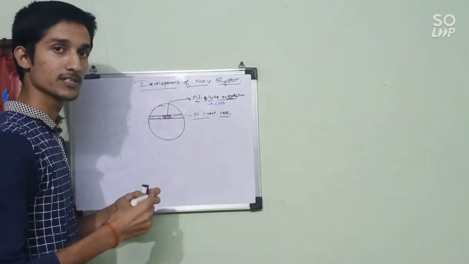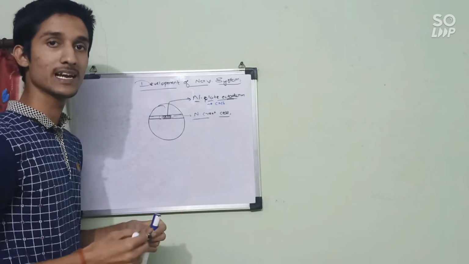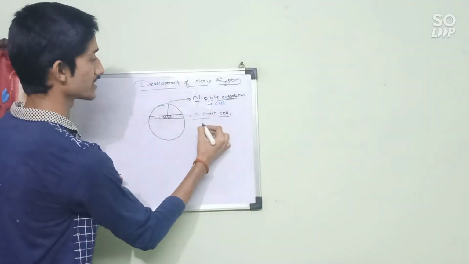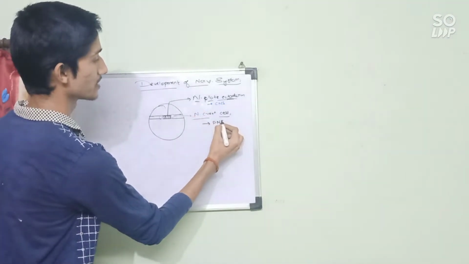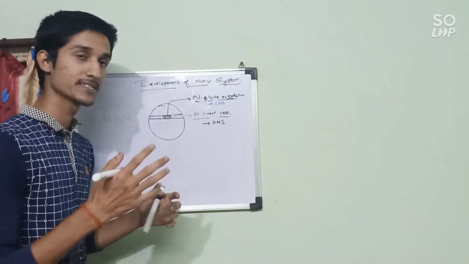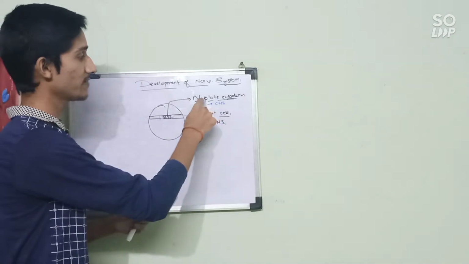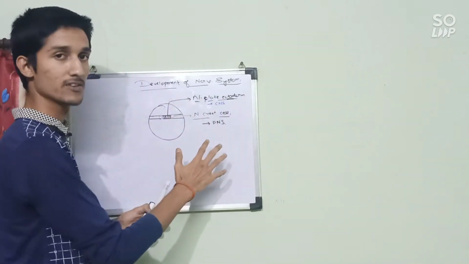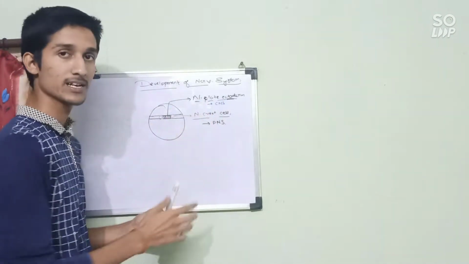And our peripheral nervous system, meaning those ganglions and nerves, are developed by neural crest cells. Our central nervous system, containing brain, spinal cord, nucleus and everything, is developed by neural plate ectoderm, and our peripheral nervous system is developed by neural crest cells.